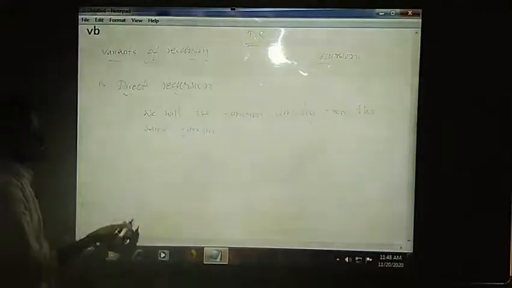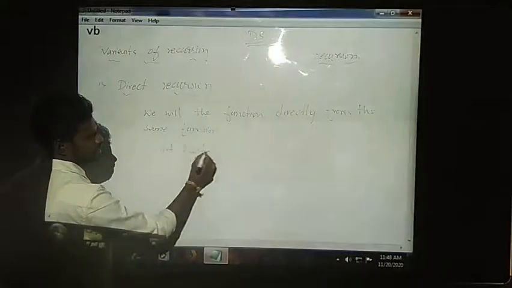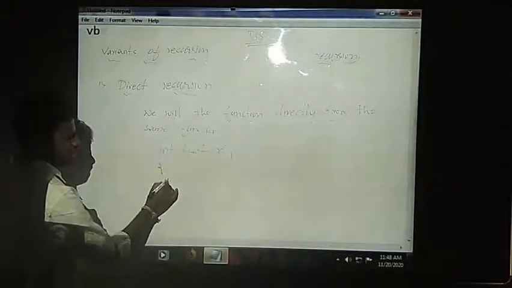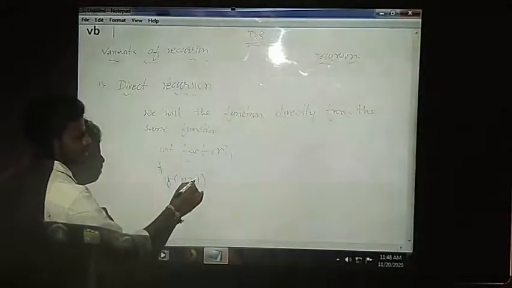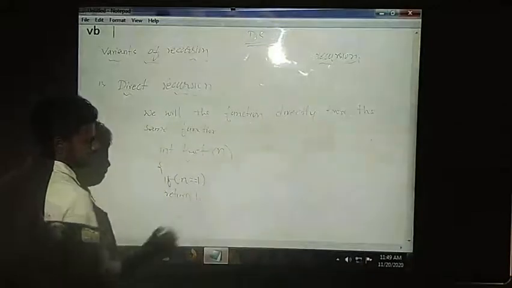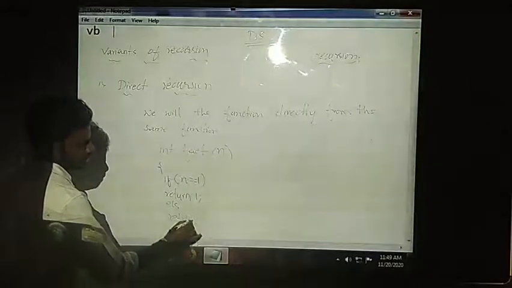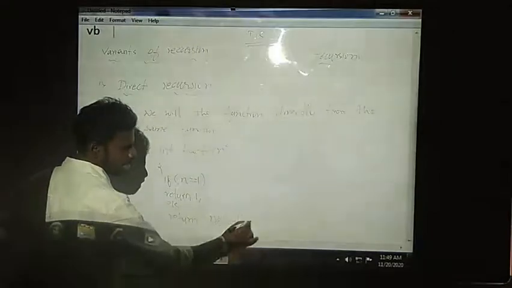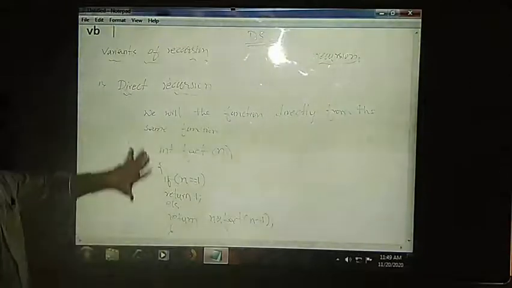For example, in yesterday's session, I wrote the code like this: int fact, in the factorial function, I am sending the n value. If n is equal to 1, then I return 1, else return n into factorial of n minus 1. This is what we have done in yesterday's session. This is your direct recursion.